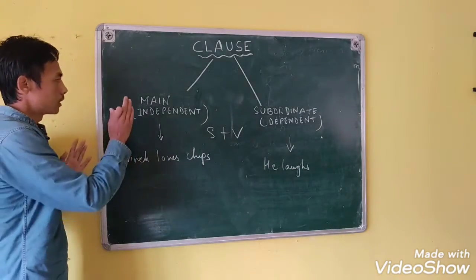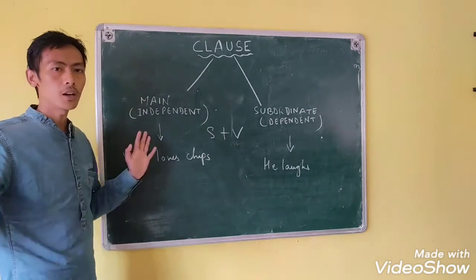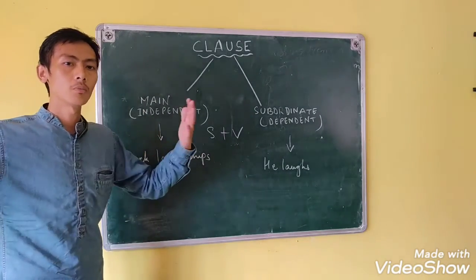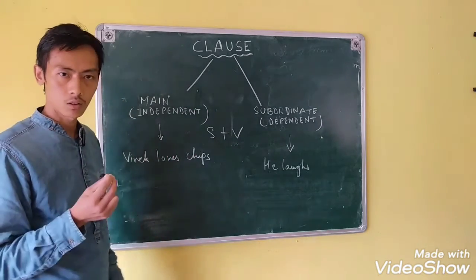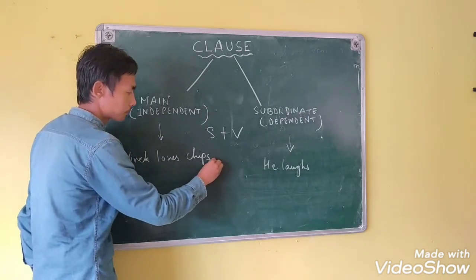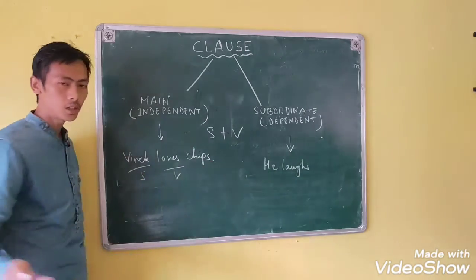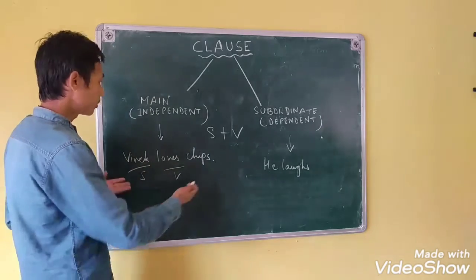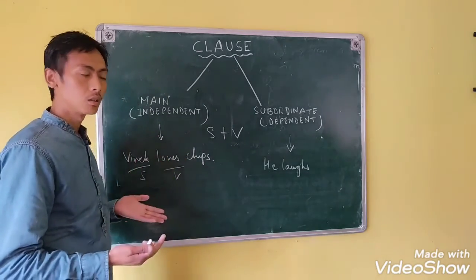Now talking about the main clause first. The main clause is independent. Independent means it doesn't depend upon another sentence to make a complete thought. For example, "Vivek loves chips." Here the subject is there, the verb is there. I have given the same example before. So this is considered your independent clause.